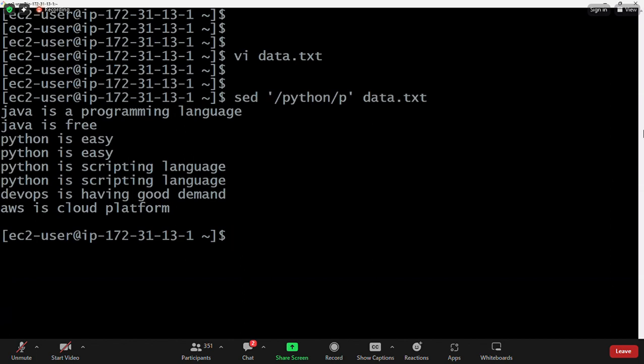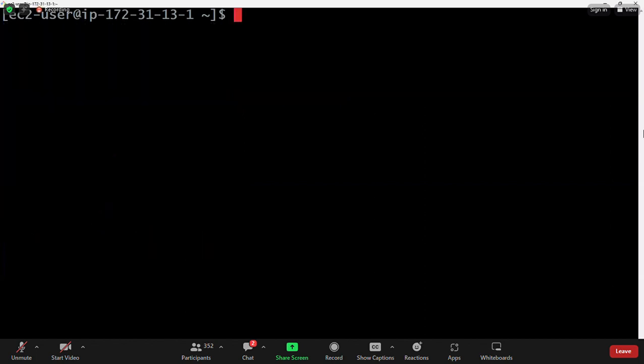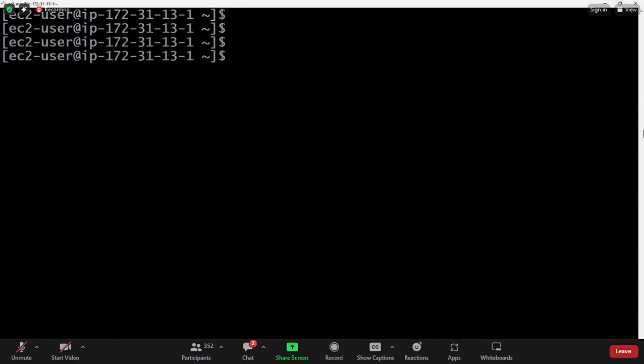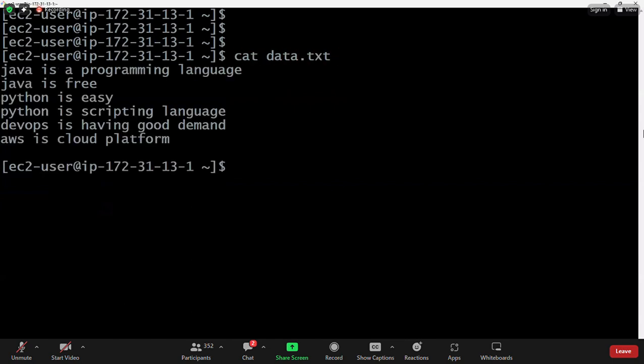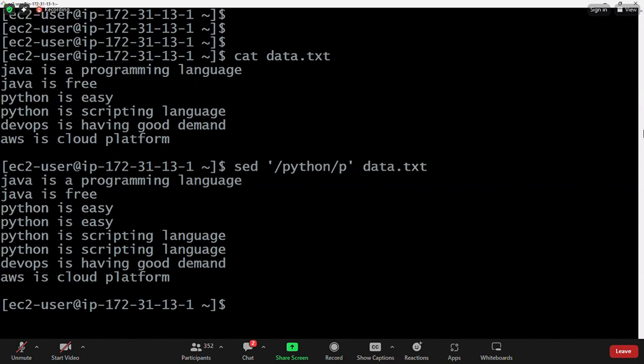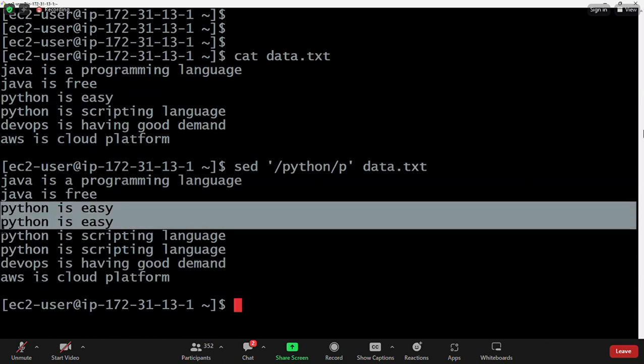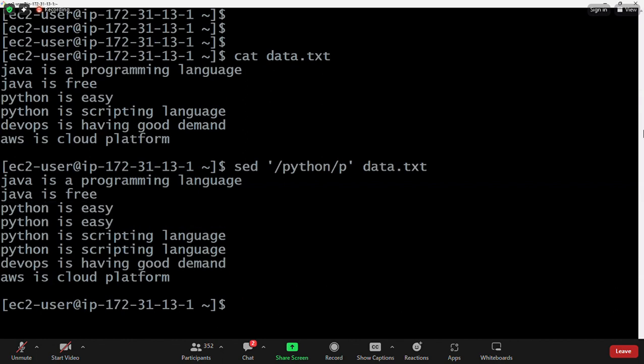What happens to this? Sed command /python/p. Print all the lines which contain a Python keyword. Okay, cat data.txt. Java is a programming language. Java is free. Python is easy. Python is scripting language. DevOps. Sed command /python/p data.txt. Whatever the Python is available, it is copying that data. Every line is duplicated. The Python is easy line is duplicated. Python is scripting language, it is duplicated.